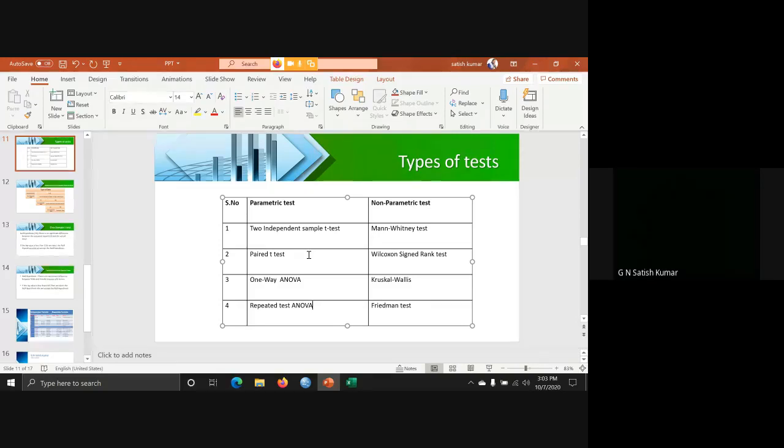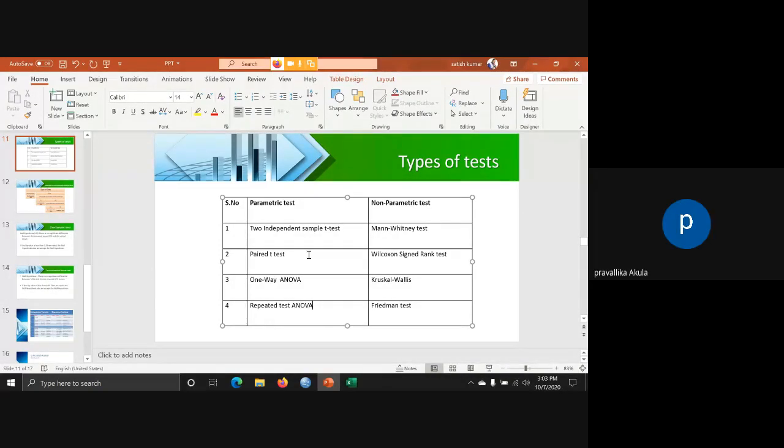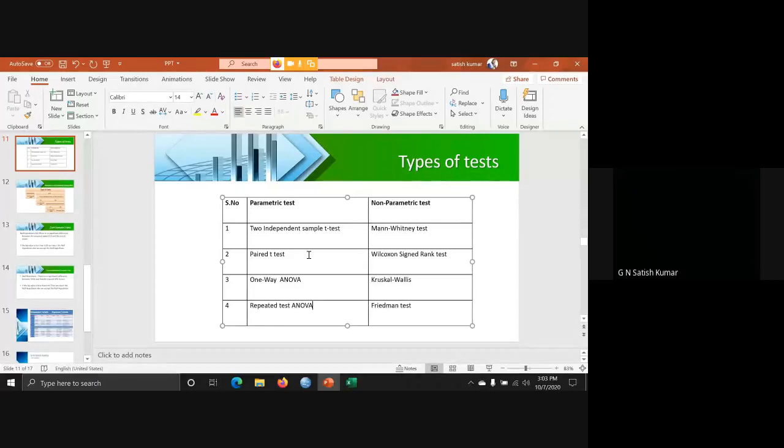Now, the second point: we are discussing non-parametric tests. Before we go for non-parametric tests, if anyone has a doubt, you can ask at this moment.